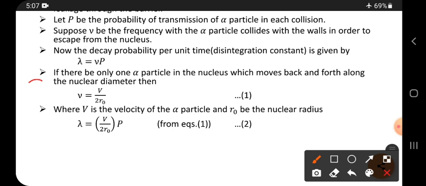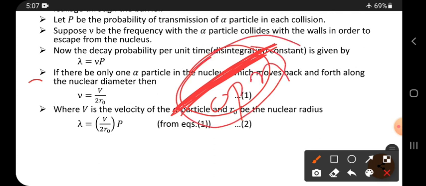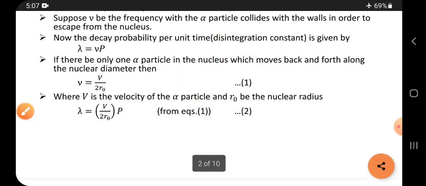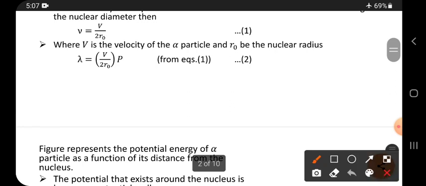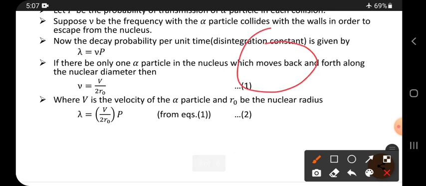Suppose there is only one alpha particle in the nucleus which moves back and forth along the nuclear diameter. Here only the alpha particle can move forward and backward. Why? Because nucleons such as protons and neutrons cannot move, they stay at a fixed point. Let it be moving like this, forth and back.